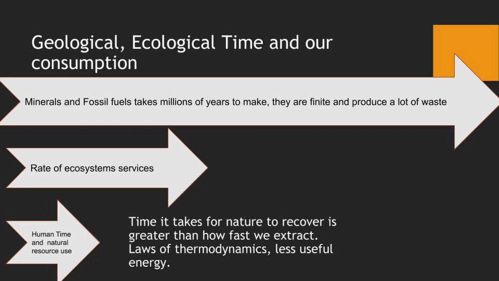Now you have ecosystem services. This is the rate of ecosystem services. Let's say you have a forest, and it takes 50 to 100 years for that forest to mature. And then that provides services to nature and us. Like you know about trees, trees provide oxygen through photosynthesis, and they also have other services.